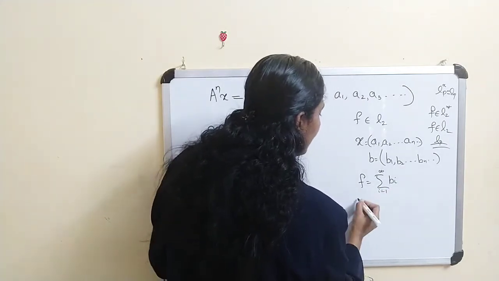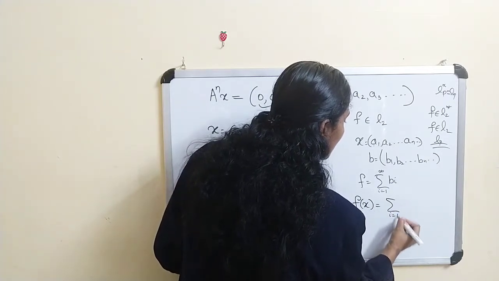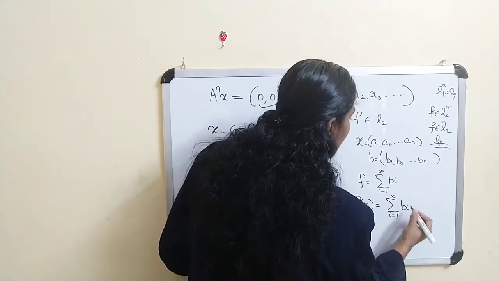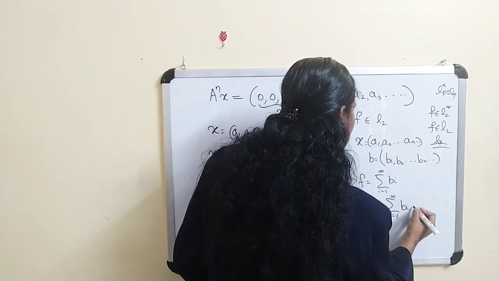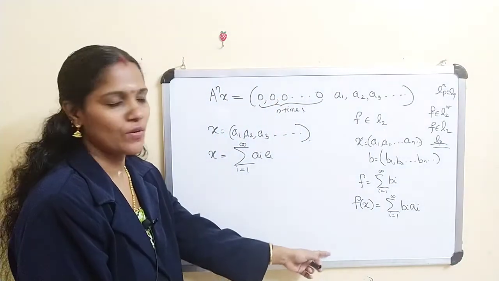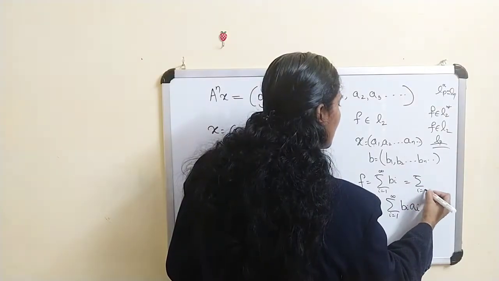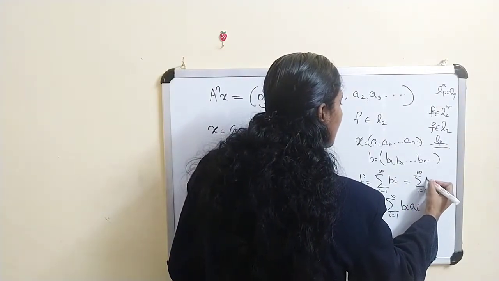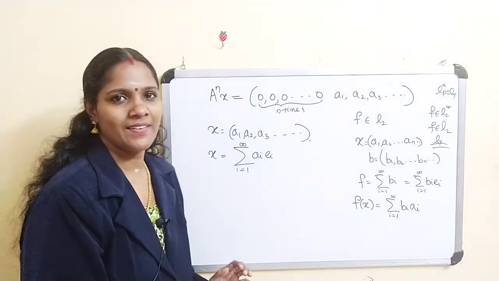Okay. f(x) is of the form sigma i equal to 1 to infinity b_i a_i. This is our linear functional. Okay, f is equal to this one, and you can write this as sigma i equal to 1 to infinity b_i e_i.